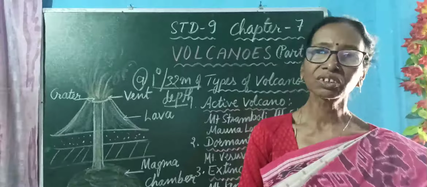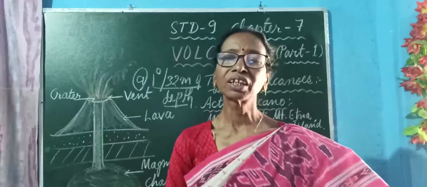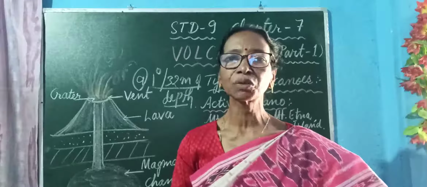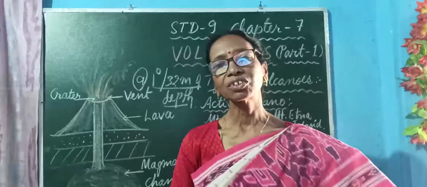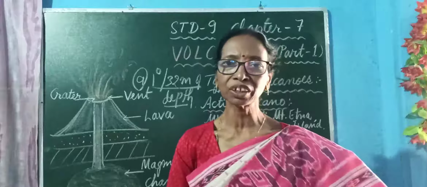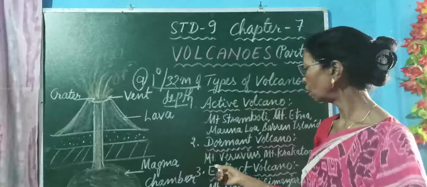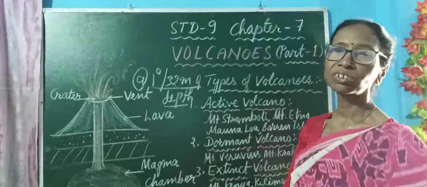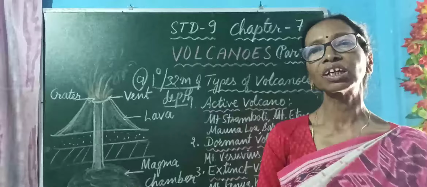This is very dangerous because when that area is developed again, thinking that the volcano is already asleep or extinct, there may be chances of eruption again. So if an eruption takes place all of a sudden, there is great loss of life and property. This type of volcano is found in Mount Vesuvius in Italy and Mount Krakatoa in Indonesia. So these are dangerous volcanoes.